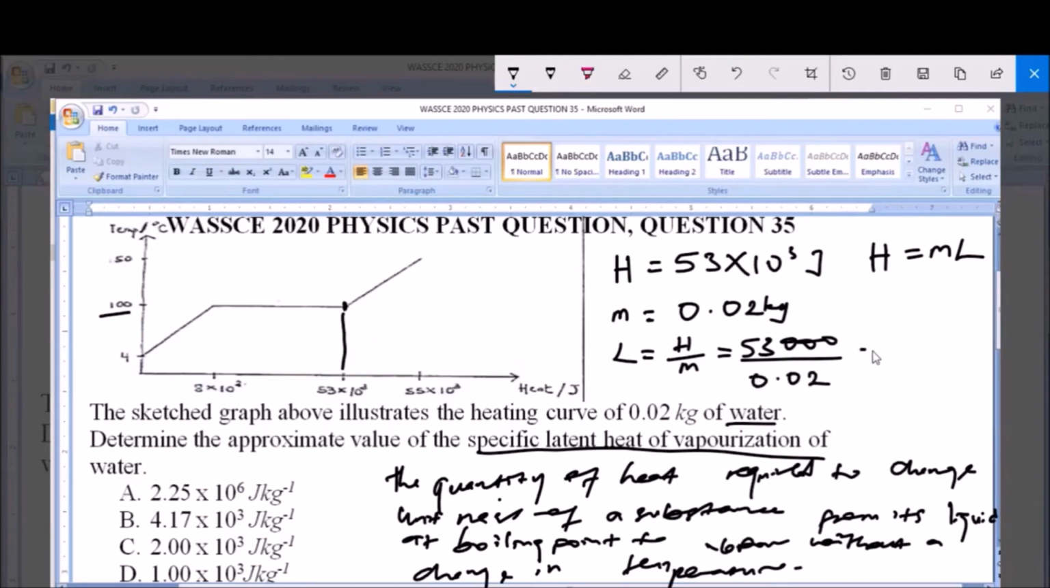0.02, and this is equal to 2.25 times 10 raised to the power of 6 joule per kilogram, and this is option A. So option A is the correct answer to this question. So this is the specific latent heat of vaporization of water.